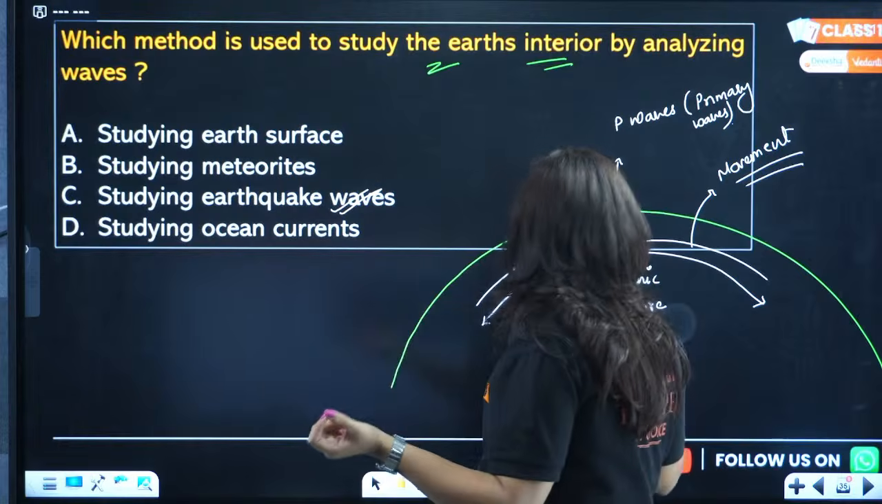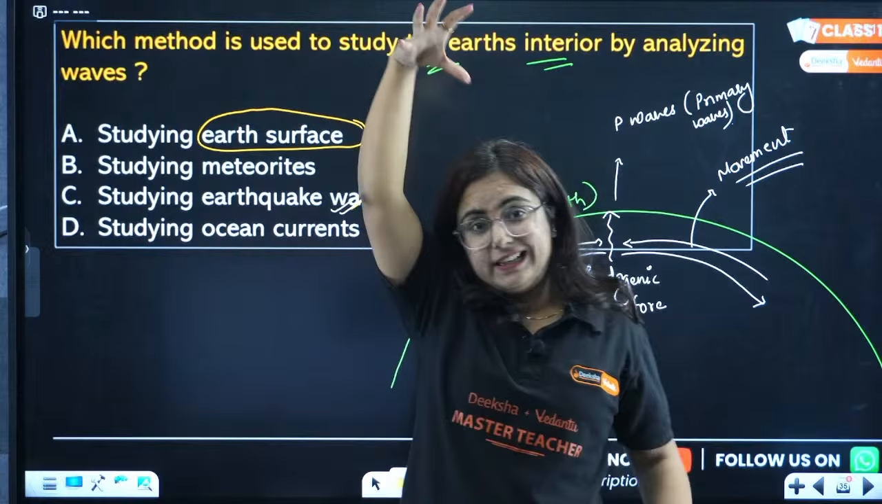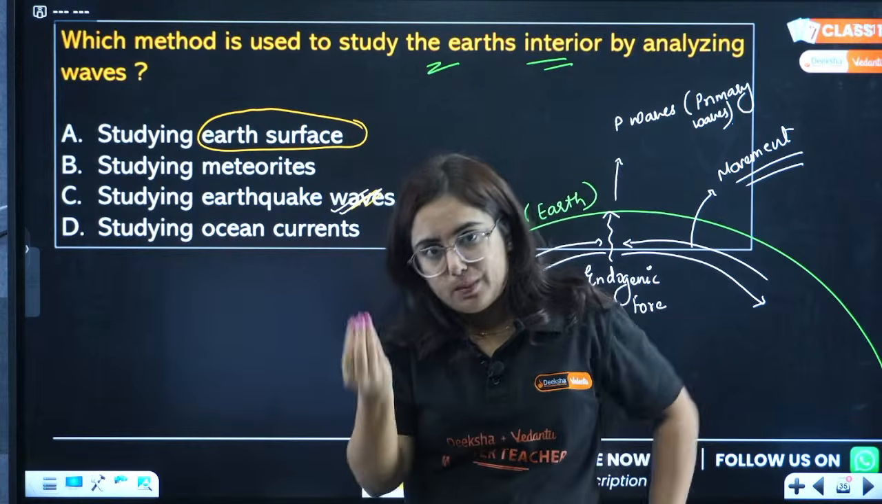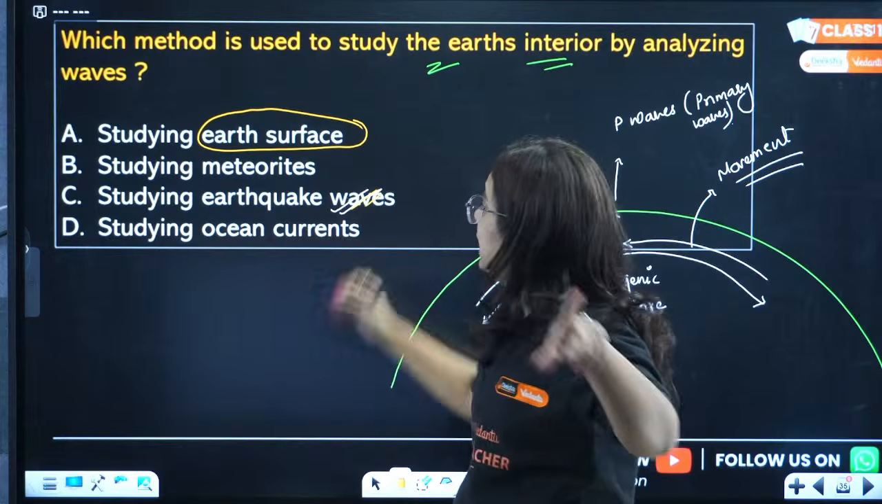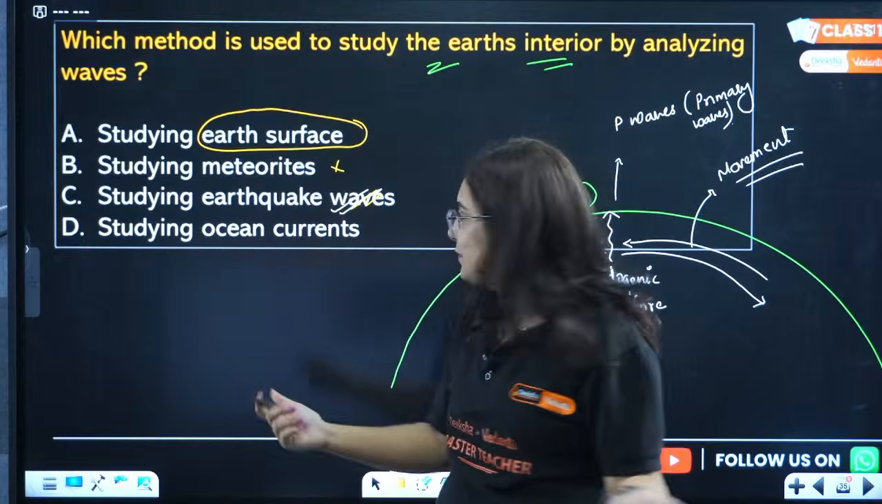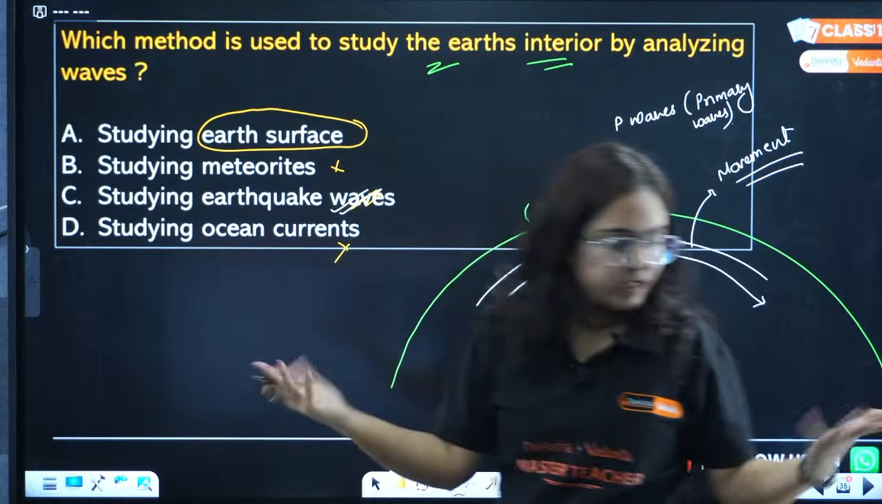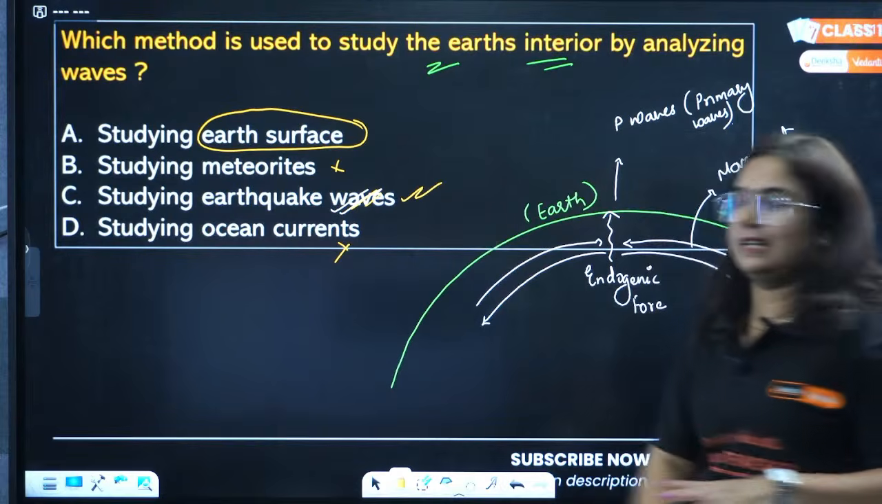To whosoever is telling me that we read the earth surface, we cannot tell about the interior of the earth. Right? So these waves have a role. Talking about meteoroids, not at all possible. Meteoroids are in the atmosphere. Ocean currents not having any role. So what is the correct answer? C is the correct answer to this.